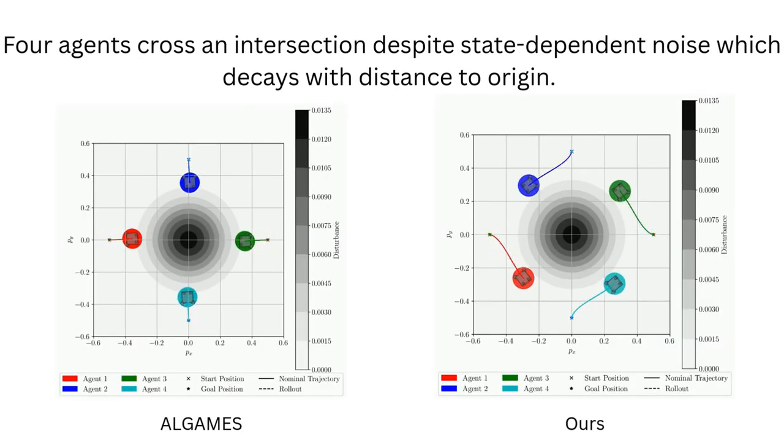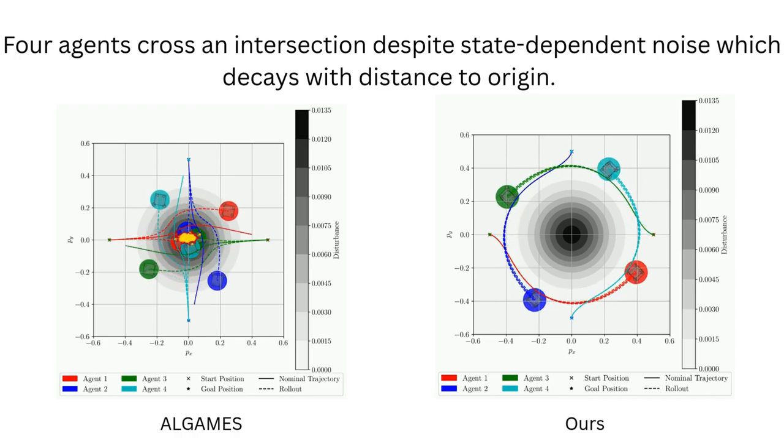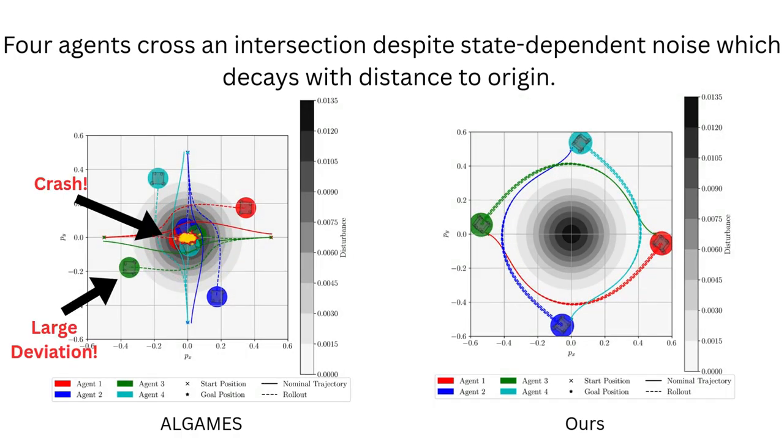In the state-dependent disturbance experiment, we compare AL games with our method. The result demonstrates the advantage of integrating trajectory planning to controller synthesis in our method, which enables agents to avoid the intersection with high disturbance and thus never violates collision avoidance constraint. However, AL games either causes collisions or deviates from the goals in the rollouts.